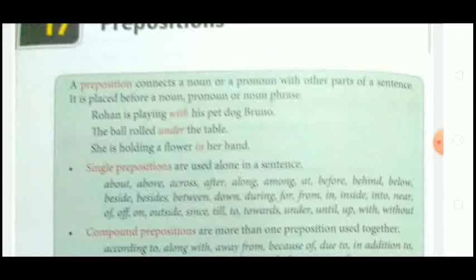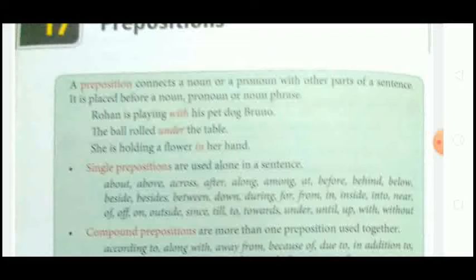Now in this chapter we are going to see two types of preposition: single preposition and compound preposition. Mainly there are four types of preposition, and from that we are going to see the first two. Single prepositions we have seen. Secondly, compound prepositions are more than one preposition used together. In a single preposition only a single word was there, but in a compound preposition two words are used combined.